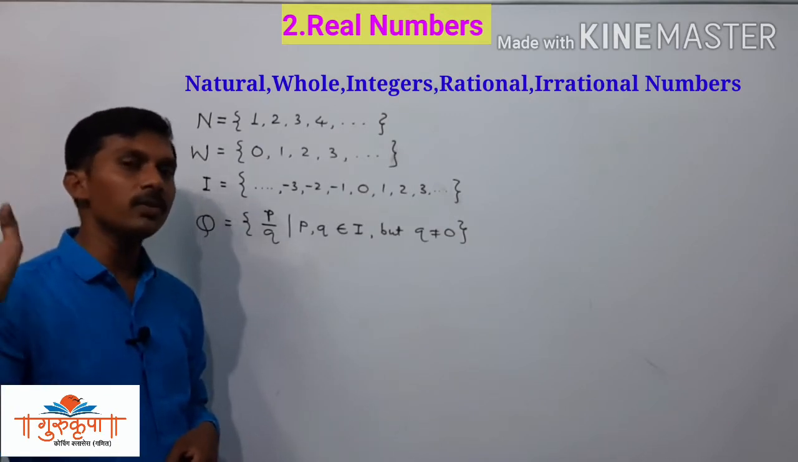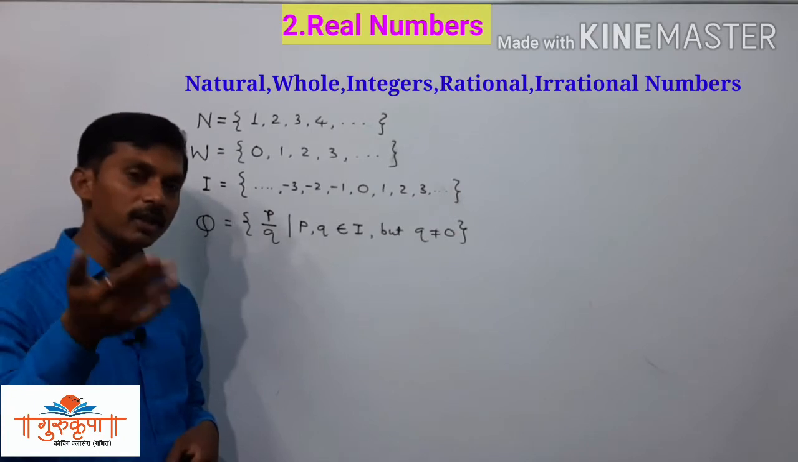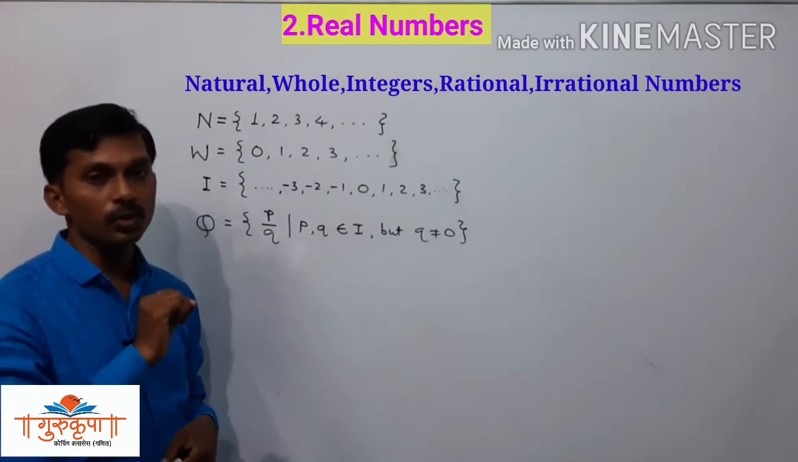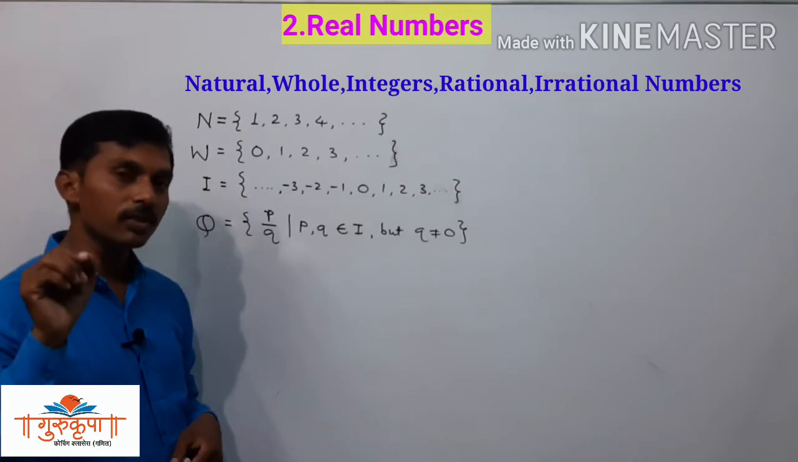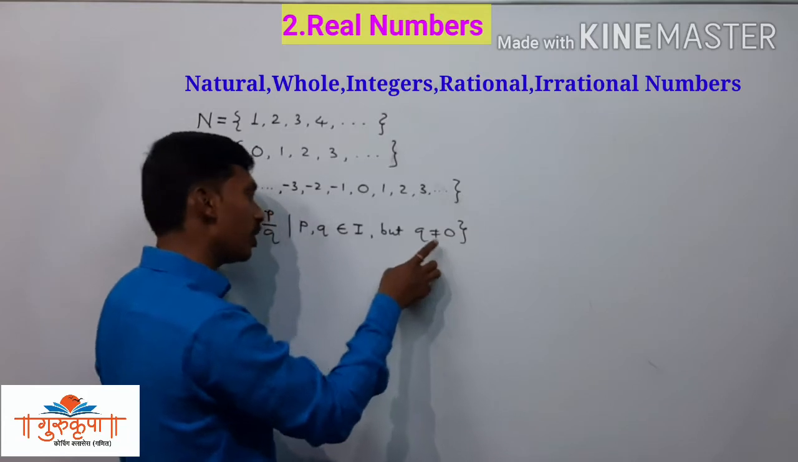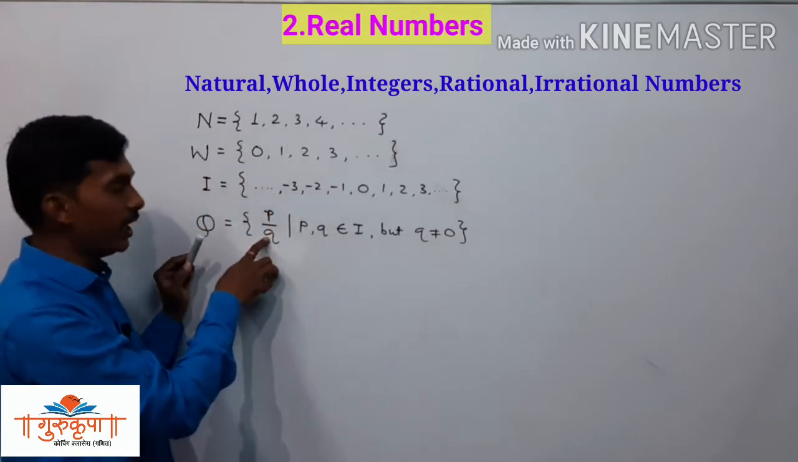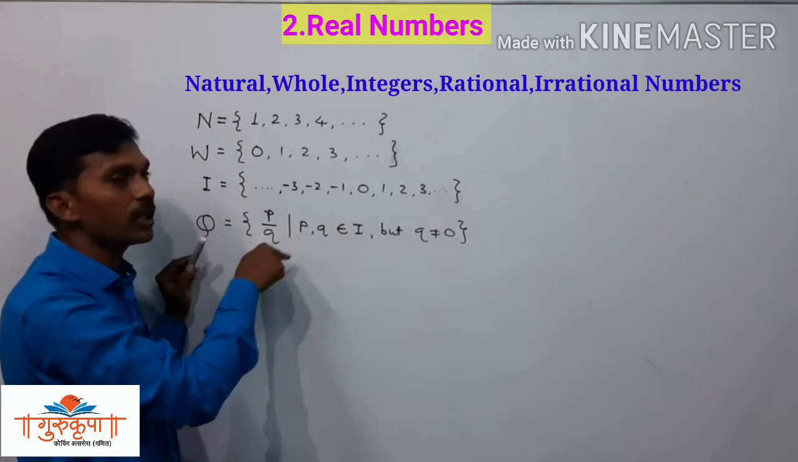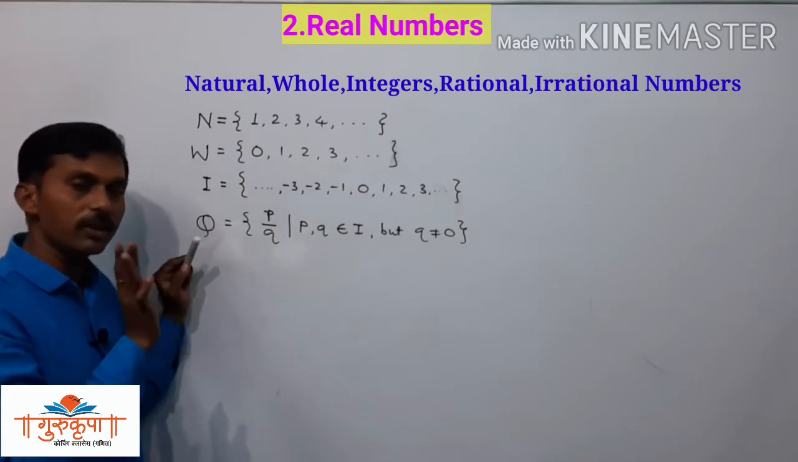We can use any two variables, one in the numerator and another in the denominator, and the variable in the denominator should not have value 0. Here 0 is an integer, but it should not be there in the denominator. And if we have 0 in the denominator, then it is not a rational number. That is a very important thing.